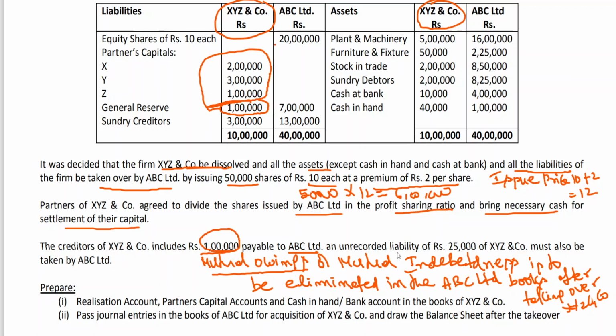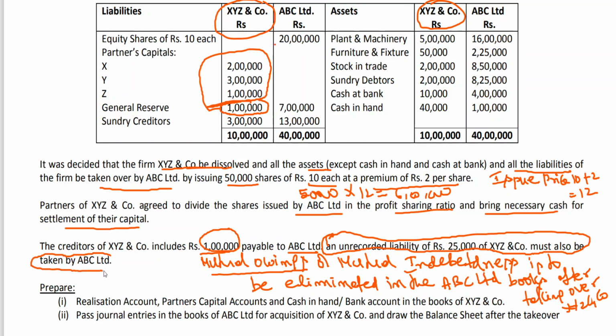So then there's one more point. An unrecorded liability of rupees 25,000 of XYZ and Co must also be taken by ABC Limited. Now this unrecorded liability, who is taking it over? Partnership firm is taking it out? Why should you record a non-recorded liability? You need not pay. When you are making a payment, you should record.